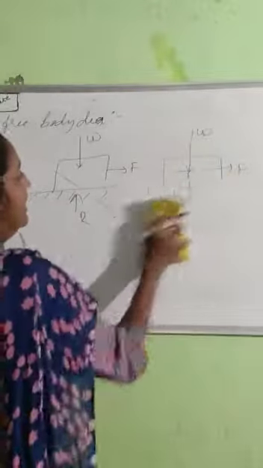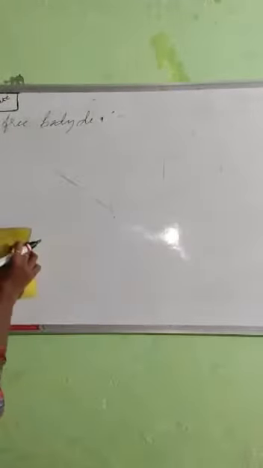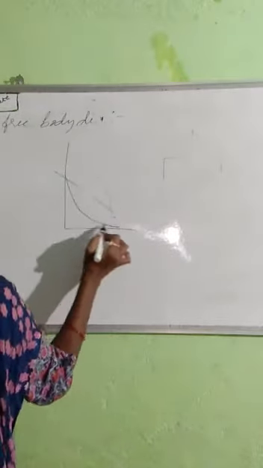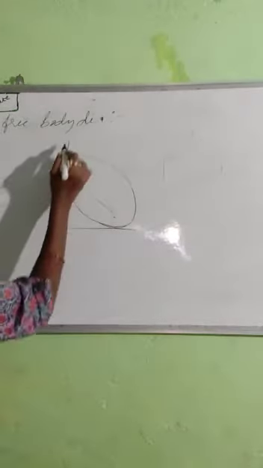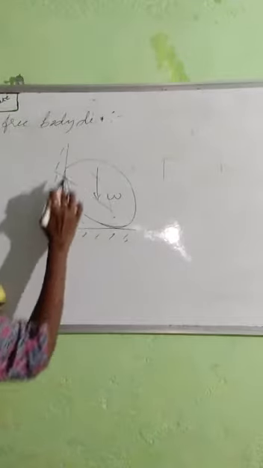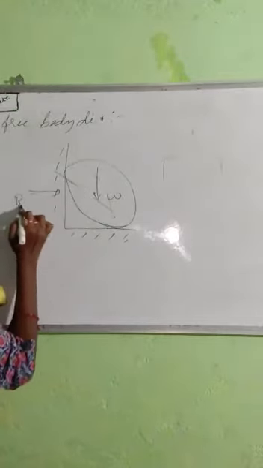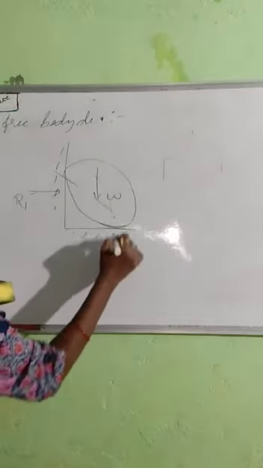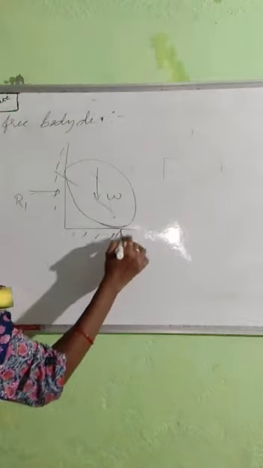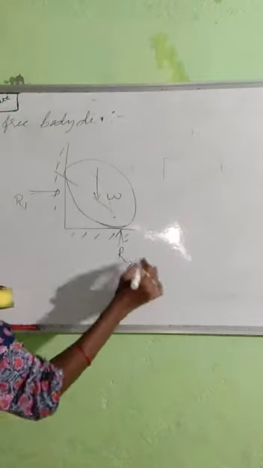Similarly, if I consider another body like this, on a surface, I am placing one body. This is the surface. Weight is acting in the downward direction. See, here the body will not go because one wall is there. There is a restriction. So here one normal reaction is developed. I am giving R1. See, here also the body will not go downward. Here one surface is there, one restriction is there. So another normal reaction is developing. I am giving this one as R2.